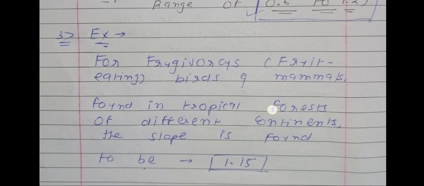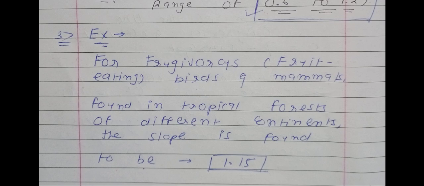And now see the third one, for frugivorous. So now we are talking about the frugivorous organisms, frugivorous animals. You know what the meaning of frugivorous is? Frugivorous means fruit eating animals, the animals which are dependent upon fruit, or the animals which eat fruits are known as frugivorous. For example, some birds are frugivorous, as well as some mammals. For frugivorous animals found in tropical forests of different continents, the slope will be found to be 1.15. So see the value of the slope, the value will be 1.15.